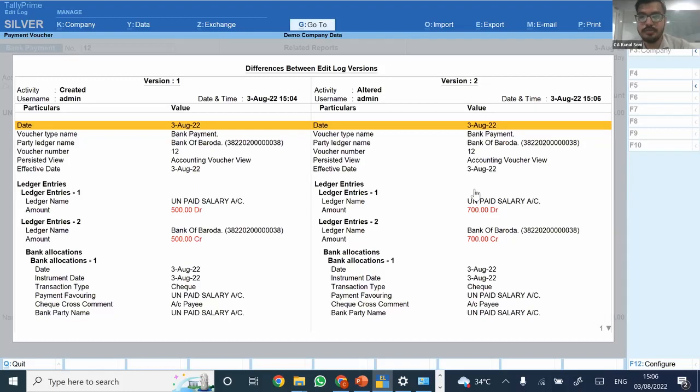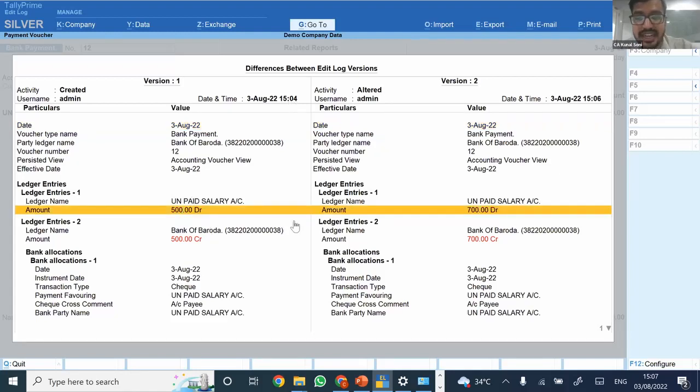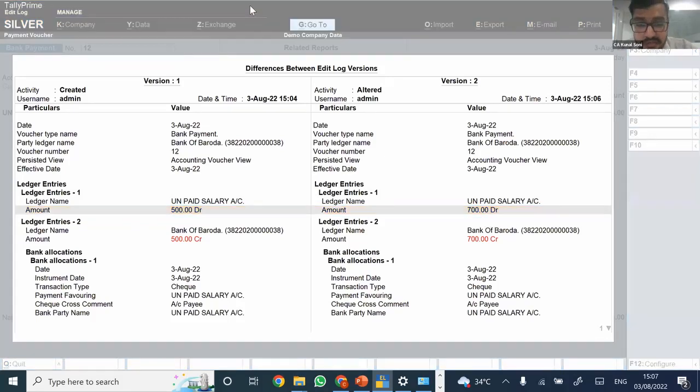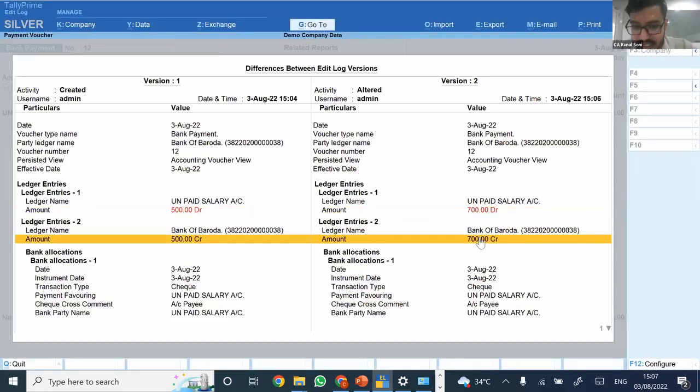Suppose that there is an alteration made in this particular entry. So what alteration is made? See the original amount. Originally it was created by admin, dated 3rd August, time 3 o'clock 4 minutes. Original amount was 500. Whatever modifications are there, that would be highlighted. So from 500, now at 3 o'clock and 6 minutes, they have modified the same to 700 rupees. So in case any particular modifications are made, that would be directly highlighted by the system itself, and we can have an entire trail of the same.